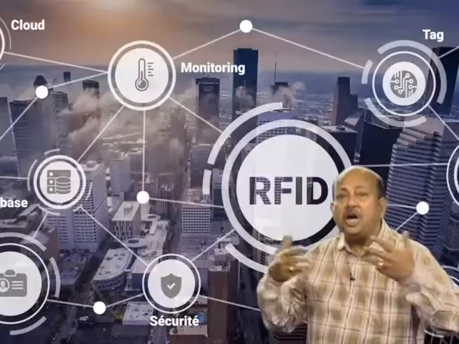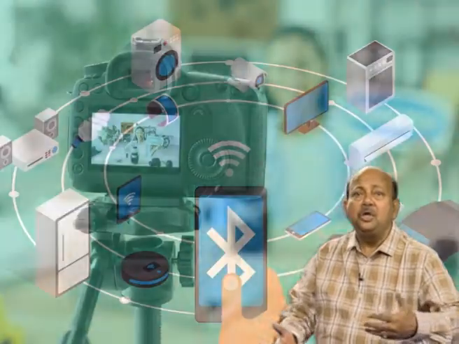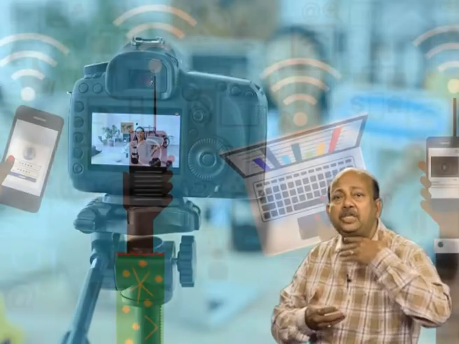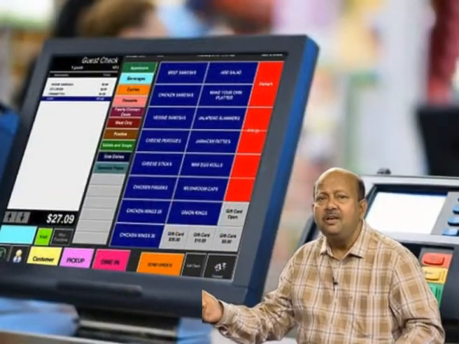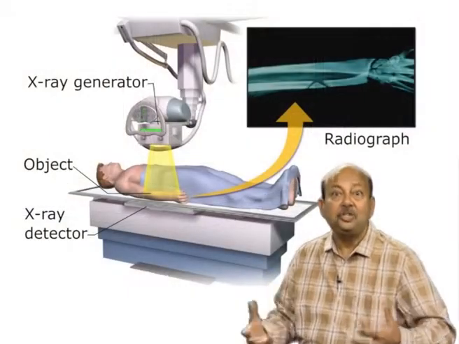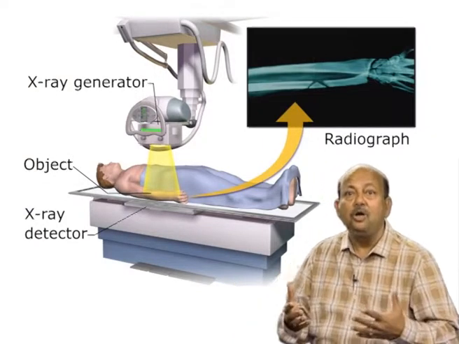There are many data acquisition technologies, for example RFID, Bluetooth, camera, internet, GPS, and point of sale. For example, medical doctors use different types of blood pressure machines and X-ray machines. These machines capture or generate data, and this is called machine generated data, generated by non-humans.